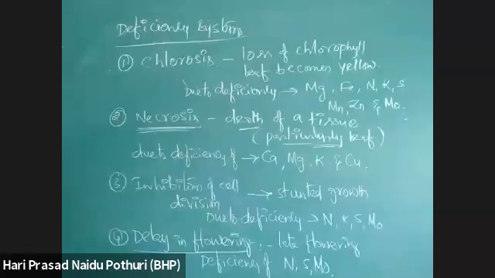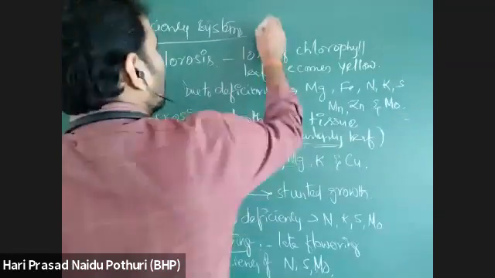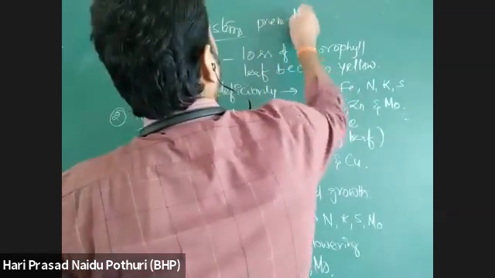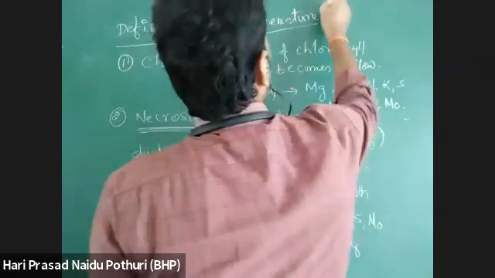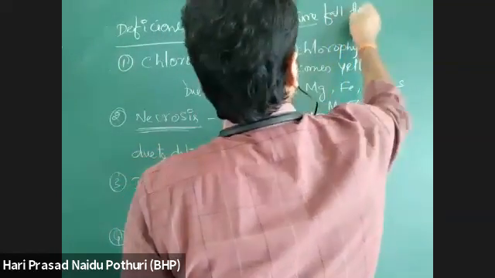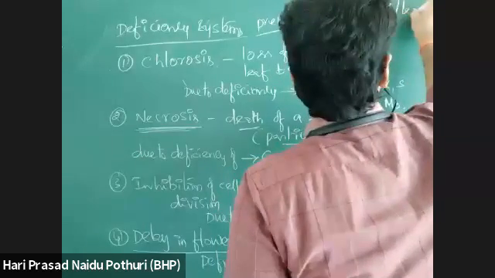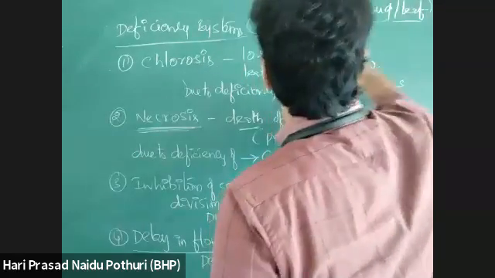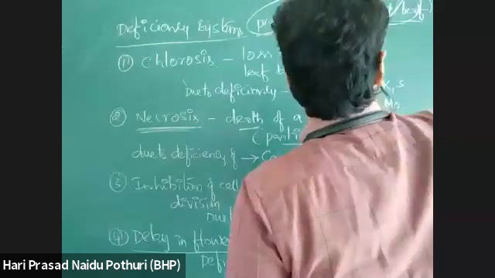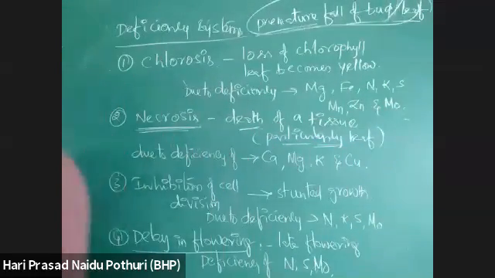There may be some more conditions, like premature leaf fall. Premature fall of bud or leaf. Without maturation or without full growth, leaves or buds will be falling down from the plant. That is also a deficiency symptom. Deficiency of minerals is causing symptoms like this.